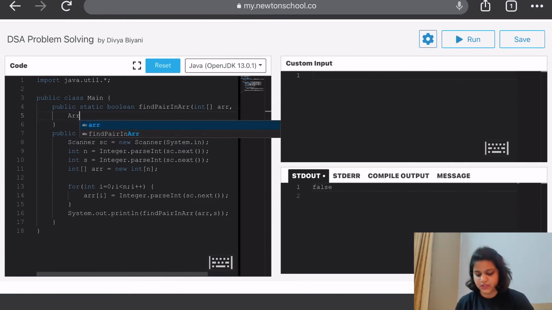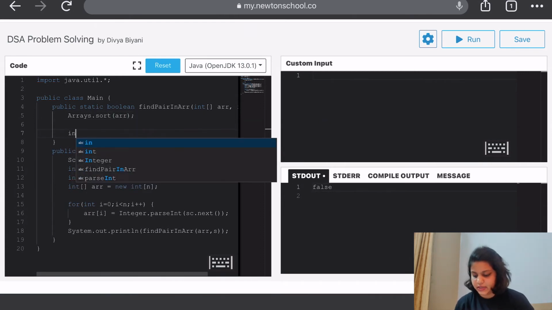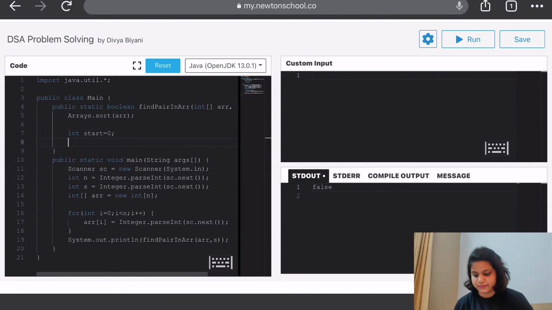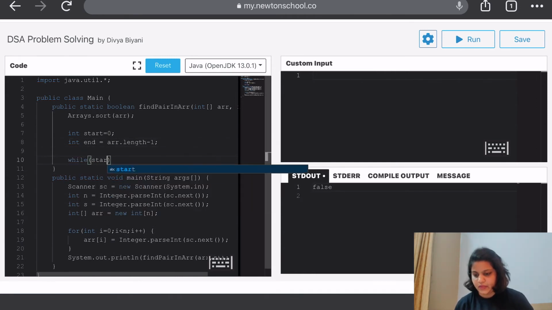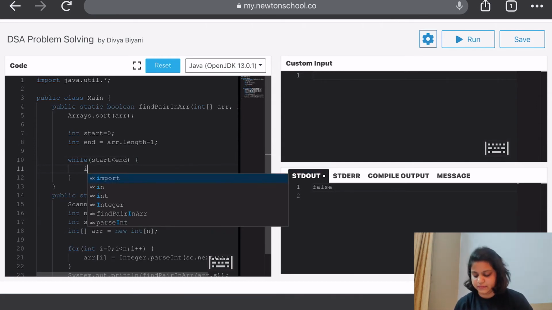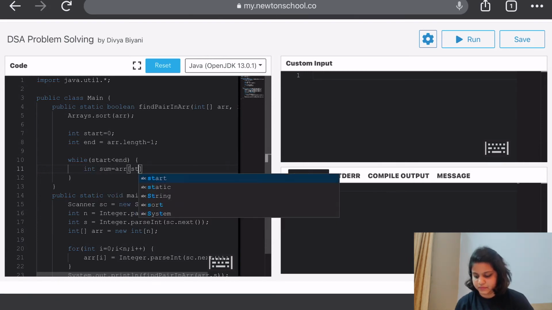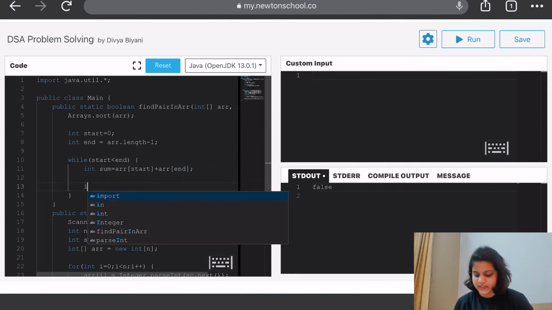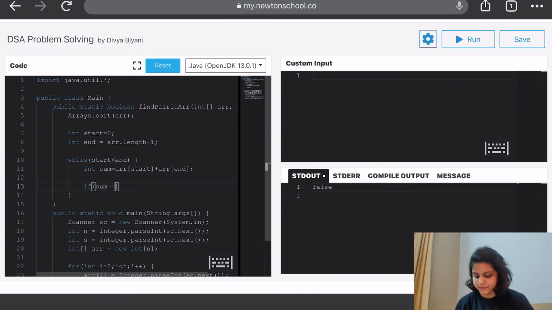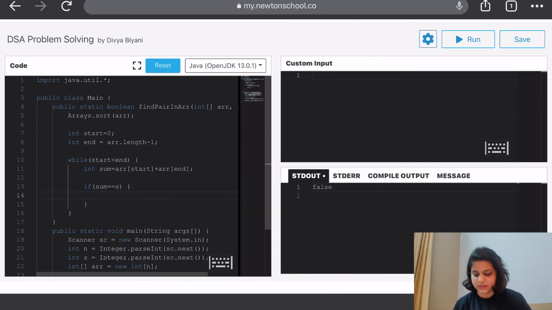What we need is to sort our array, and then we need to have a start and an end pointer. Our end pointer will be at the end of the array. Now we'll put a while condition as I mentioned, and first we'll take the sum. First we'll take the happy scenario, which is if sum is equal to s. We'll return true here because we have found a pair whose sum is equal to s.